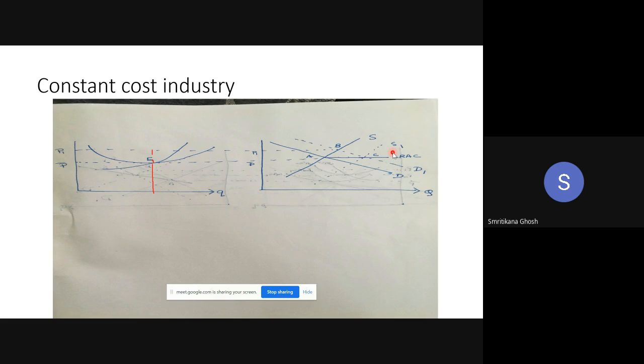Any query from this diagram? The discussion part is over for this diagram. If you have any query, ask.